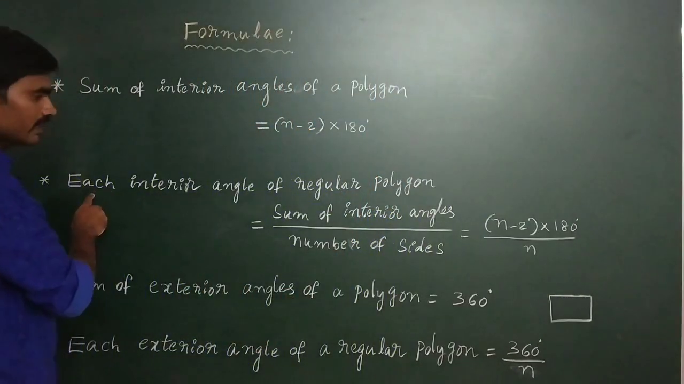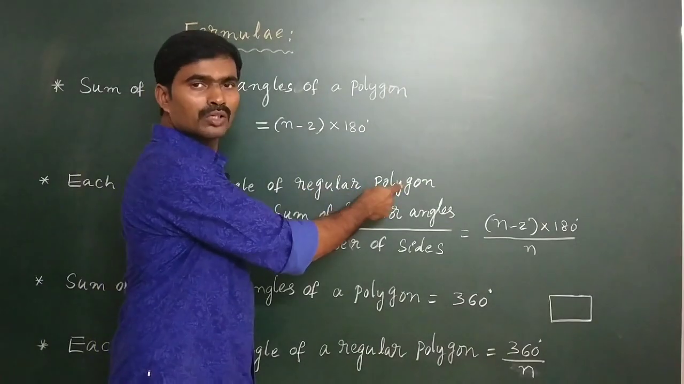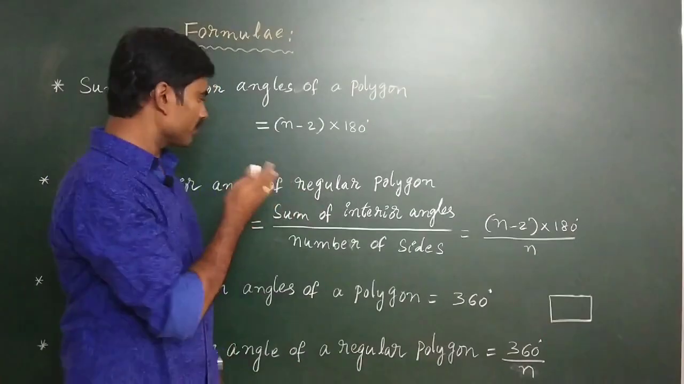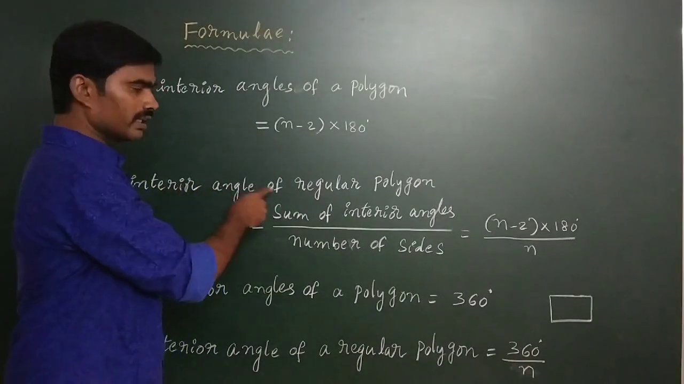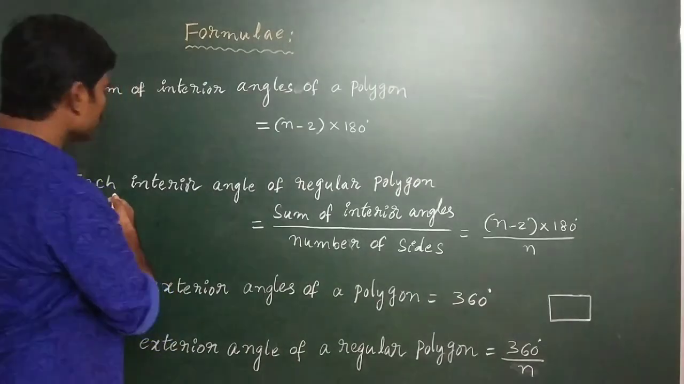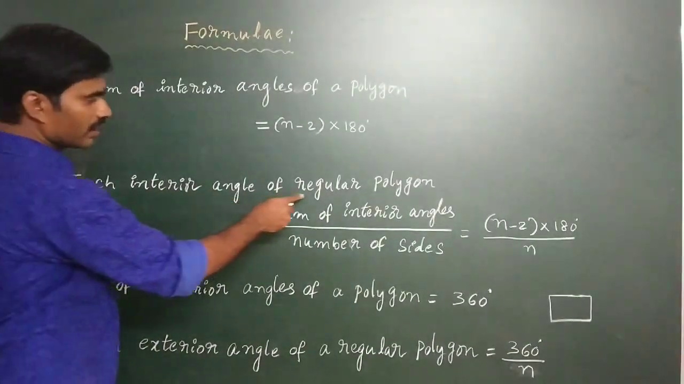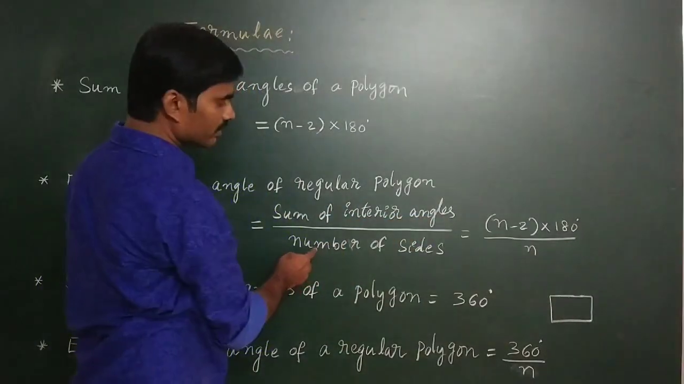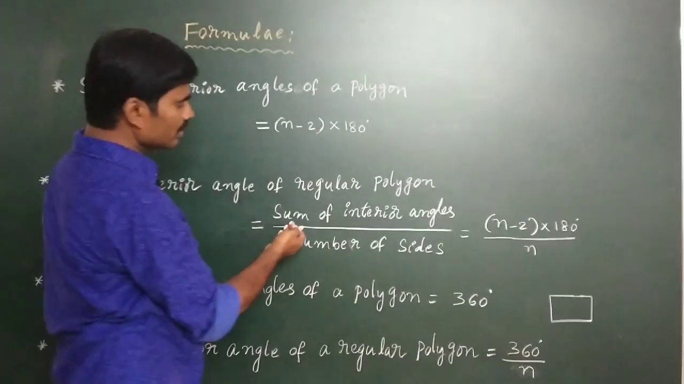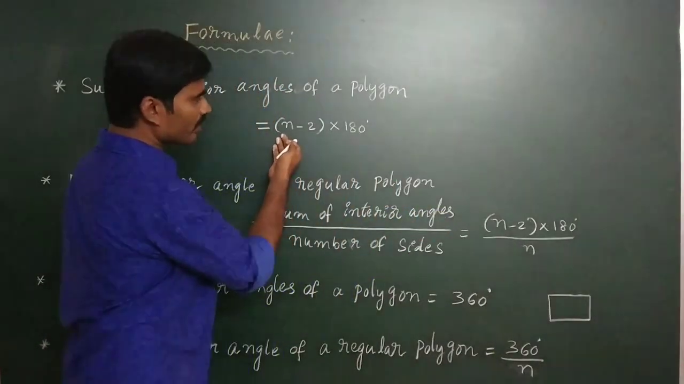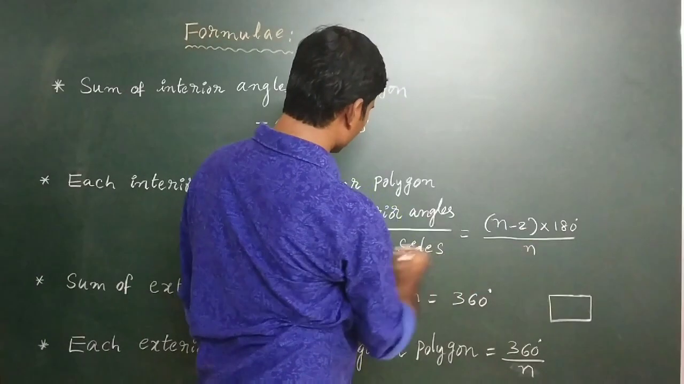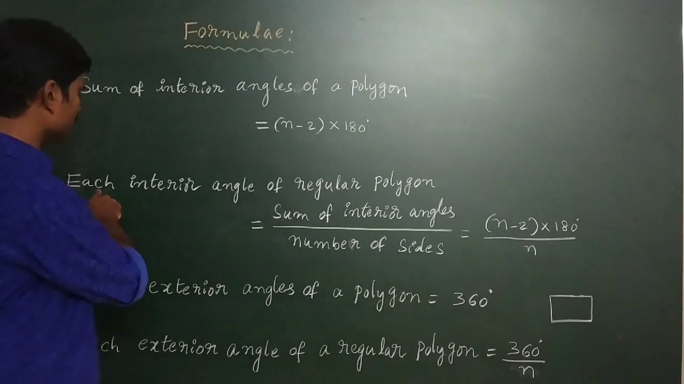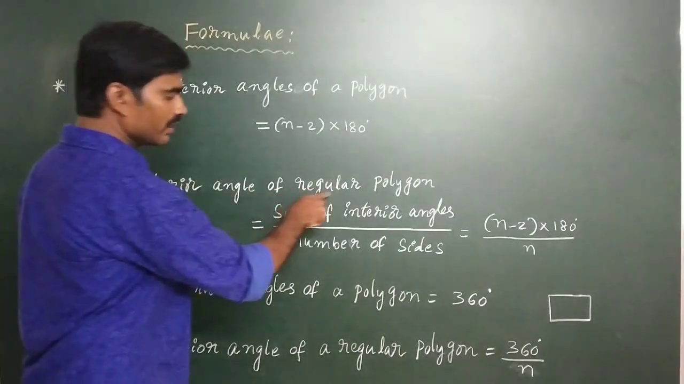But this next one is only for regular polygons. We cannot find each interior angle of irregular polygons. We can find each interior angle of regular polygons only. What is the formula? Each interior angle of a regular polygon is the sum of interior angles divided by the number of sides. The sum of interior angles is (n minus 2) into 180 degrees, divided by the number of sides, which we consider as n. So this is the formula to find each interior angle of a regular polygon.